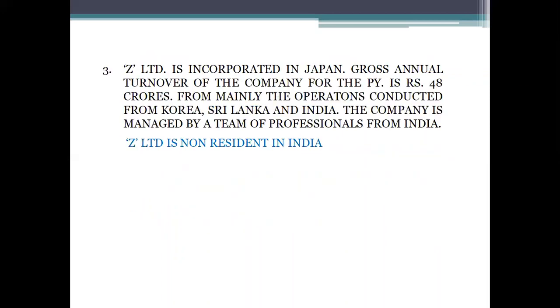Z Limited is incorporated in Japan. Gross annual turnover of the company for the previous year is rupees 48 crores. The operations are conducted mainly from Korea, Sri Lanka and India. The company is managed by a team of professionals from India. Z Limited is a foreign company, since it is incorporated in Japan.